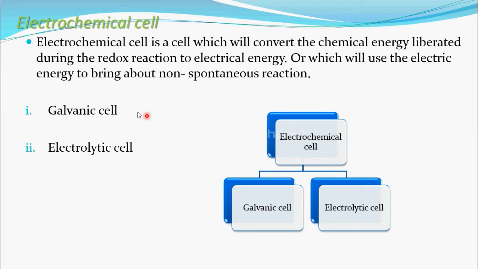But here galvanic cell uses the chemical reaction. Which chemical reaction? Spontaneous chemical reaction. In spontaneous chemical reaction, free energy will be there, and that energy will convert into electrical energy. See now in detail about what this galvanic cell and electrolytic cell are, one by one, to understand more clearly. See now, galvanic cell.